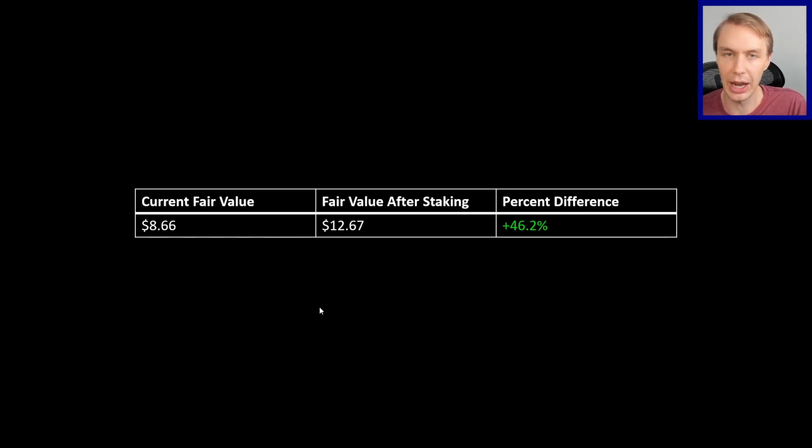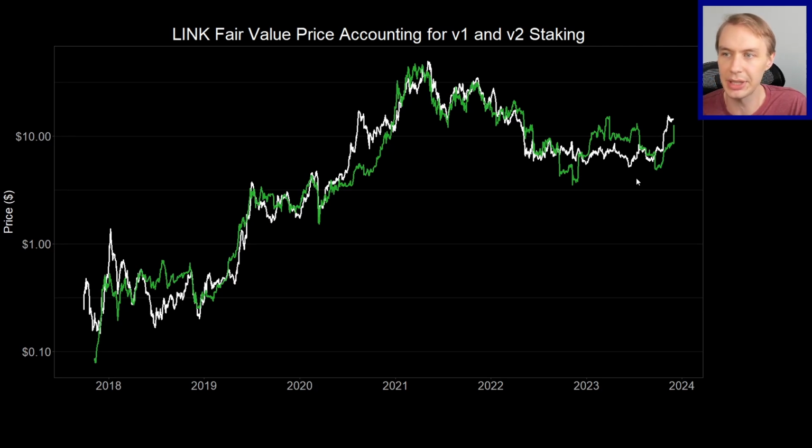But I think regardless of how you look at it, the overall conclusion is about the same, that this should have a positive impact on Link's fair value. The more that circulating supply increases, the more that's a downward pressure on price. At least that's what this is suggesting: fair value goes down, generally speaking, as circulating supply goes up. But when you take out big chunks of that, it can have a notable effect. And one of the things we might be seeing with this big run for Link is maybe it's partly the market sniffing that out, being somewhat efficient, where if the fair value was likely to be moving up, maybe the market just front ran that into staking v2 launching.